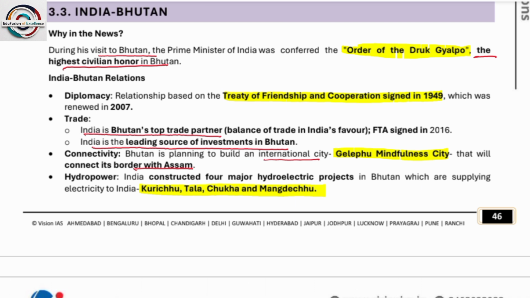So, Bhutan is planning to build an international city, that is Gelephu Mindfulness City, that will connect its border with Assam. Hydropower, India constructed 4 major hydroelectric projects in Bhutan, which are supplying electricity to India, that is Kurichu, Tala, Chukha, and Mangdechhu. So please mention, and this Gelephu Mindfulness City also becomes important.